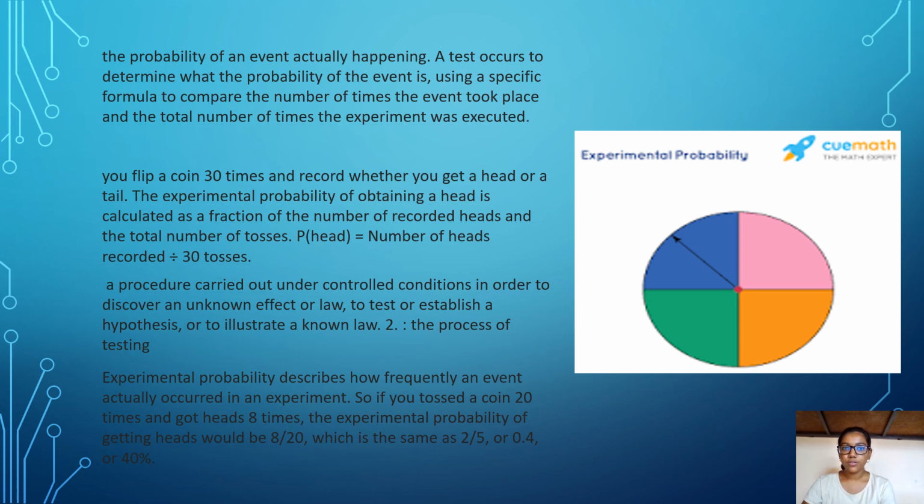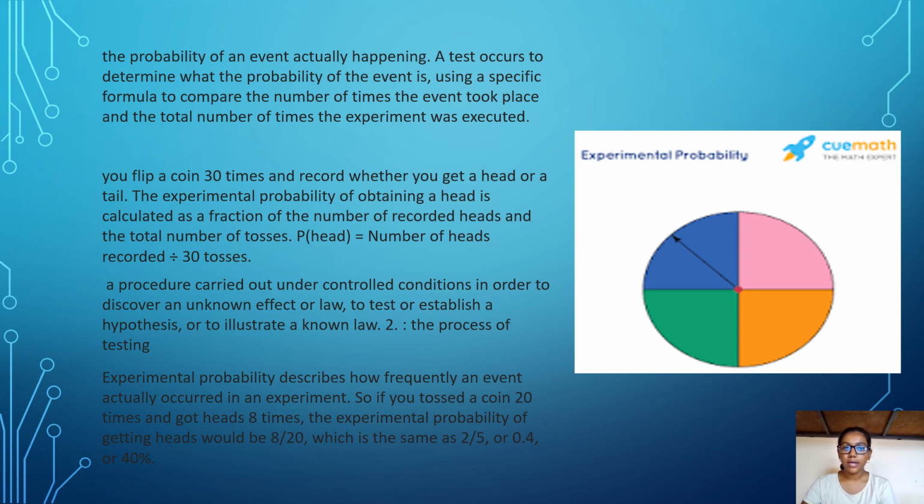The probability of an event actually happening. A test occurs to determine what the probability of the event is, using a specific formula to compare the number of times that event took place and the total number of times the experiment was executed. You flip a coin 30 times and record whether you get a head or tail. The experimental probability of obtaining a head is calculated as a fraction of the number of recorded heads and the total number of tosses. P of head is equal to number of heads divided by 30 tosses.